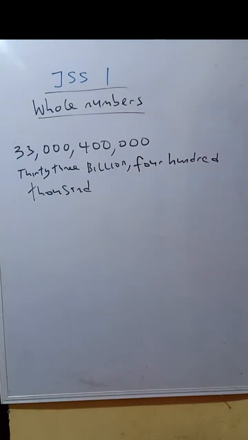What if you are to write in numerals, meaning in numbers?